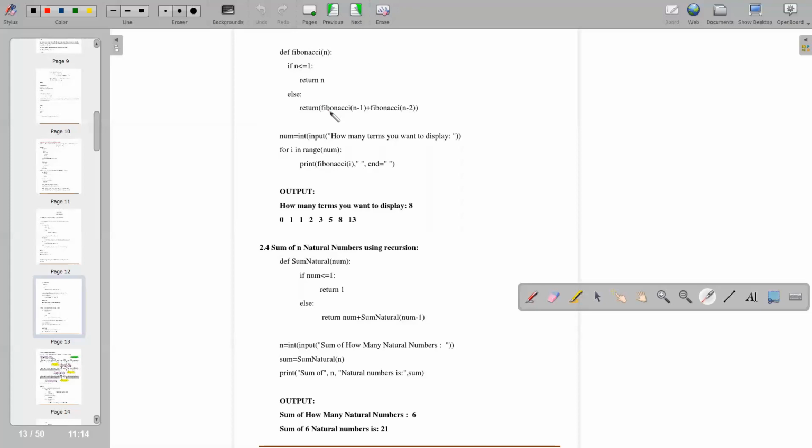Then print: take an input from the user, apply a for loop and print Fibonacci of i. So it will print 0, 1, 1, 2, 3, 5, 8, 13. How many terms do you want to display? 8 terms. Next is the sum of n natural numbers using recursion.